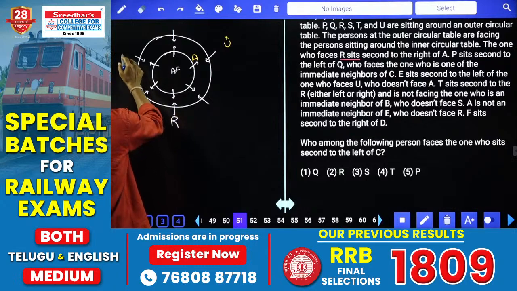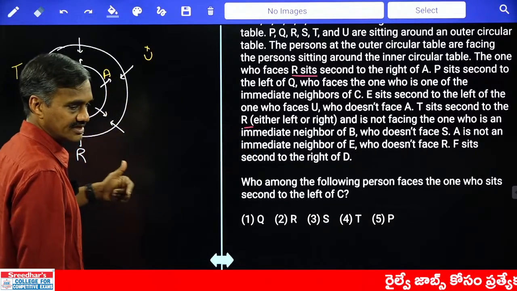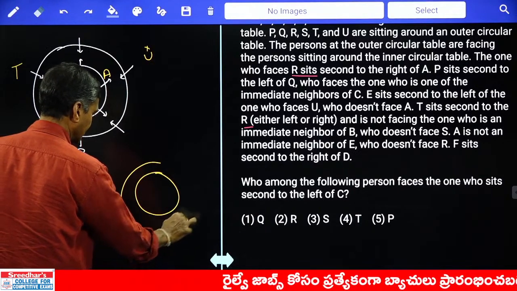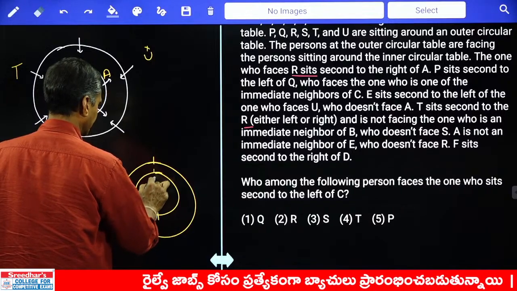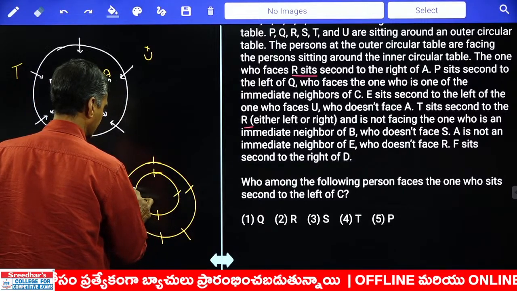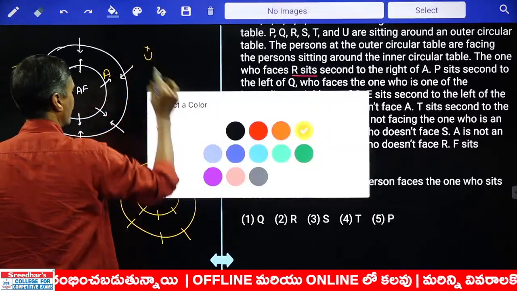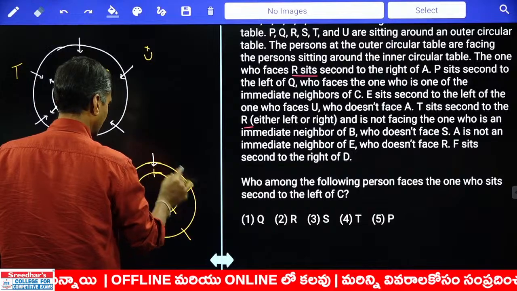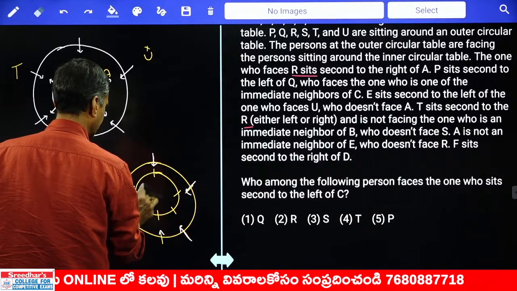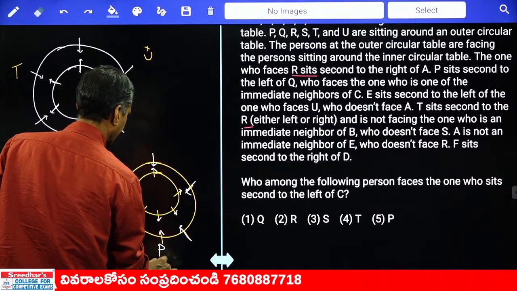And T sits second to R, that means either towards the left hand side or the right hand side. As there are 2 different possibilities here, let us now take the second possibility. Now these are the 6 persons we have. In this case, these persons are facing towards the center, and these persons are facing away from the center. Now coming back to this one, initially we started with R here.